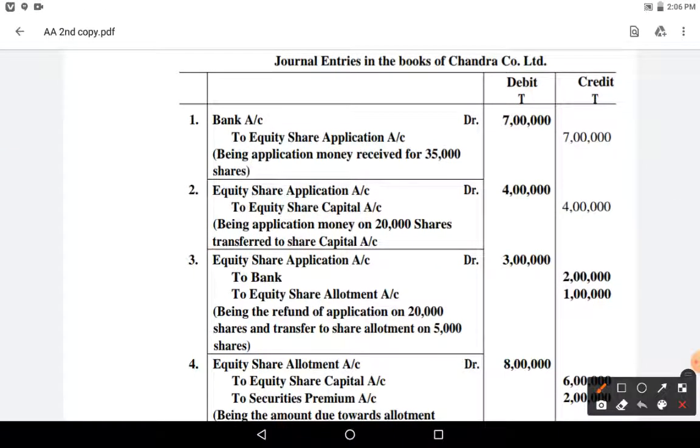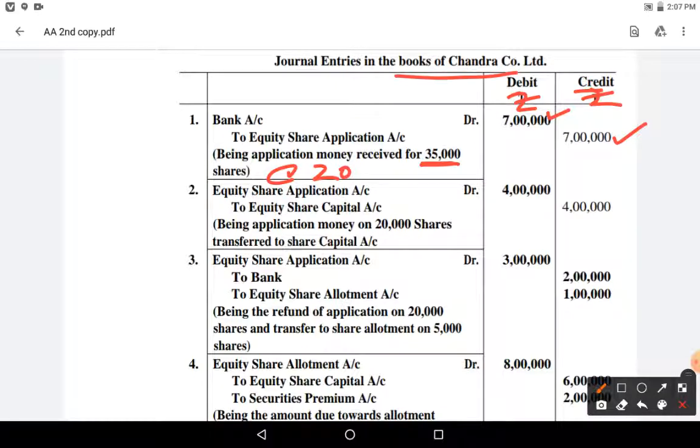First thing, journal entries in the books of Chandra and Company. Debit rupees, credit rupees. First one, application money received. How many applications are of 35,000 at the rate 20 rupees each application, they said. So 20 into 35, 7 lakhs, right? Till here no problem.